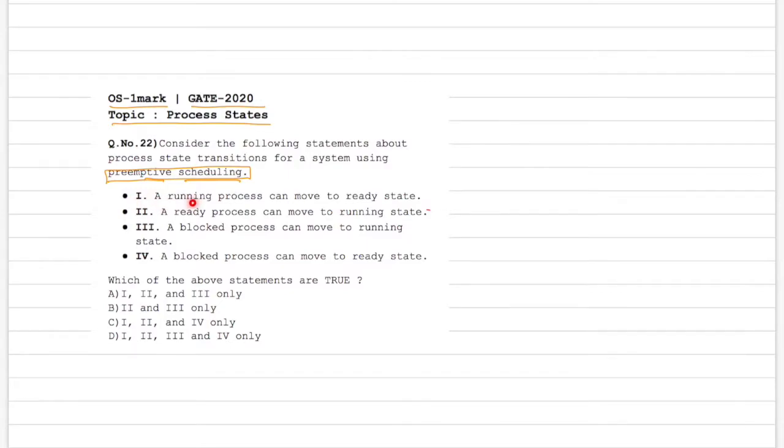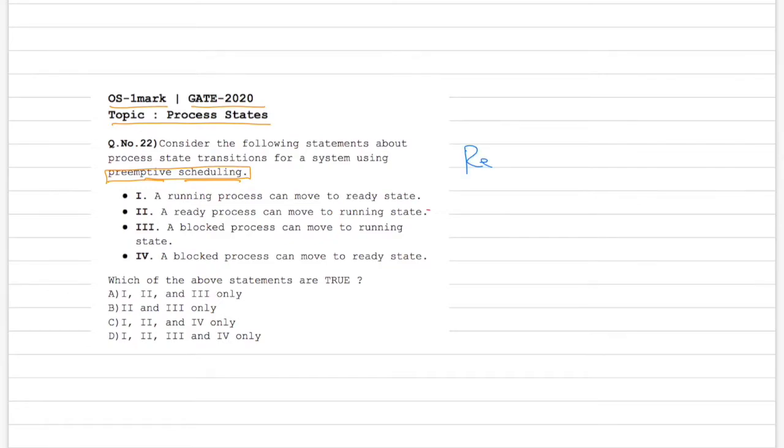So let's have a glance at these statements. Statement 1 says a running process can move to a ready state. Statement 2 says a ready process can move to a running state. Statement 3 reads a blocked process can move to a running state, and 4 says a blocked process can move to a ready state. Since it's talking about process transitions, let's first make a note of it.